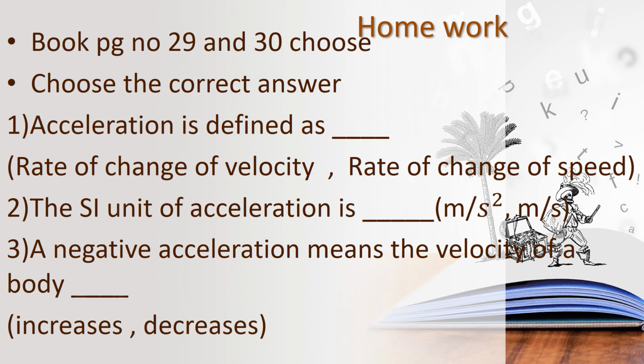The first question is acceleration is defined as. I had given 2 options, rate of change of velocity and rate of change of speed. And then second question, the SI unit of acceleration is dash. Meter per second square or meter per second. And then third question, a negative acceleration means the velocity of a body dash. The options are increases or decreases. Write it, children, take down the questions.